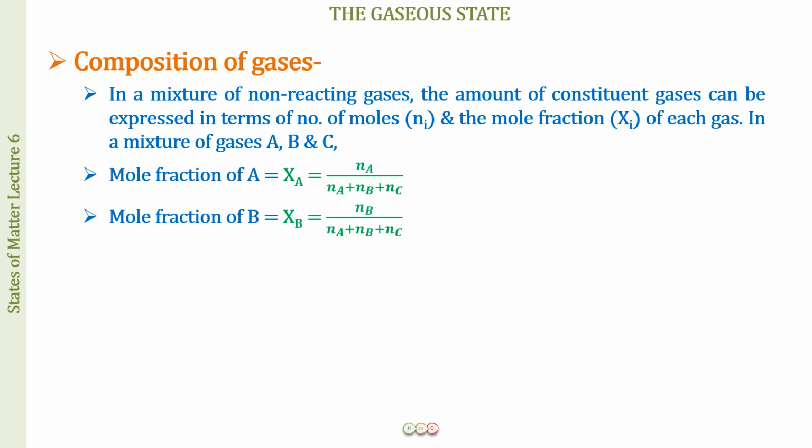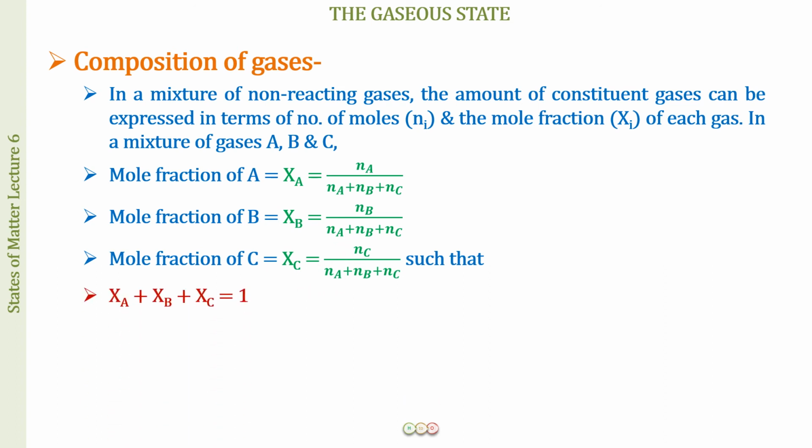And mole fraction of B, which is denoted by XB, will be equal to number of moles of gas B divided by the total number of moles of all the gases. And again, mole fraction of C, XC, is equal to the number of moles of C divided by the total number of moles. And now XA plus XB plus XC is equal to 1. Okay, so this is something which is again going to be very helpful for you for your problem solving.